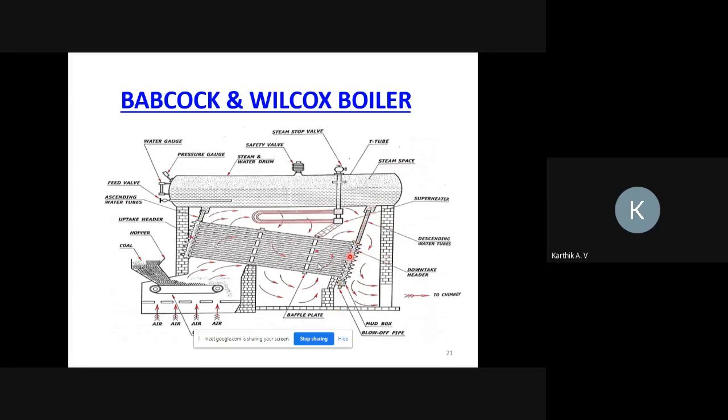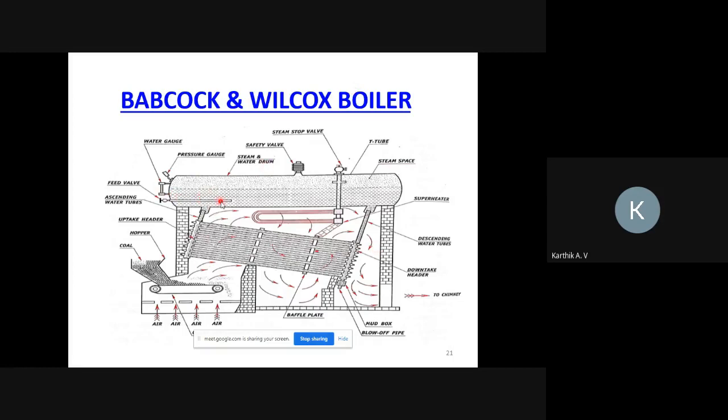Next, this is the downtake header. Water is coming through this pipe, and the vapor form of steam is moving upward to the tank using this pipe. So this is a water tube boiler. Water is passing inside the tube, and heat is passing outside the tube. And this is the baffle plate. The baffle plate's function is to distribute the heat properly throughout the pipe. Next, this is called the furnace. Burning takes place in the furnace with the help of air, and it continuously supplies heat to the pipe.